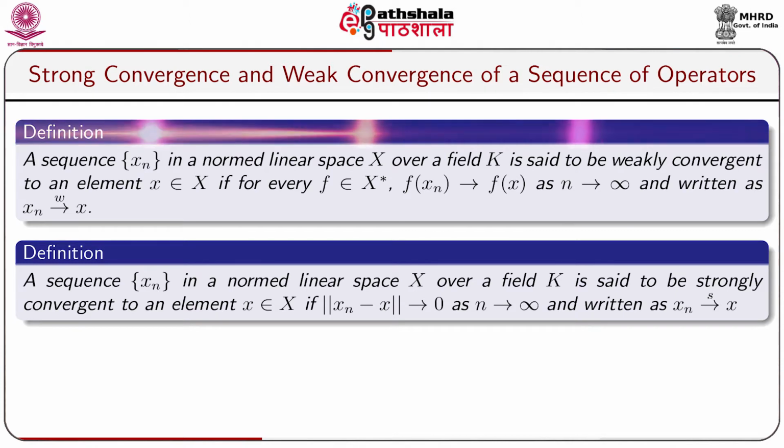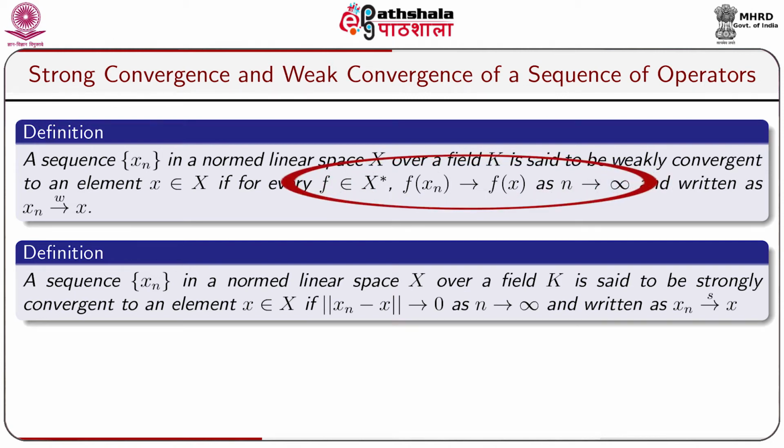A sequence xn in a normed linear space X over a field K is said to be weakly convergent to an element x belongs to X if for every f belongs to X star, that means for every functional f, f(xn) goes to f(x) as n tends to infinity, and written as xn goes to x weakly.